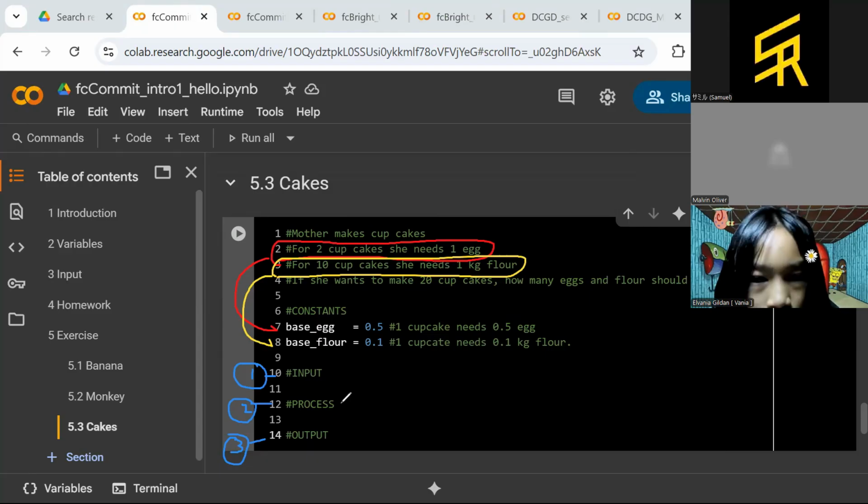So make sure that you always do the separation of the code into at least 3 parts: input, process, output. If you have constants, those will also be separated out.